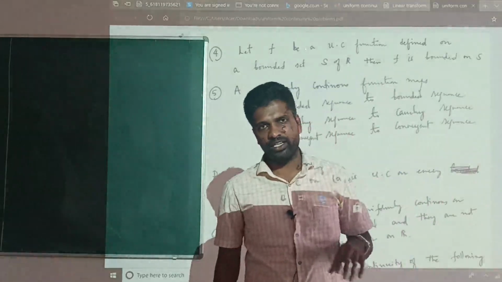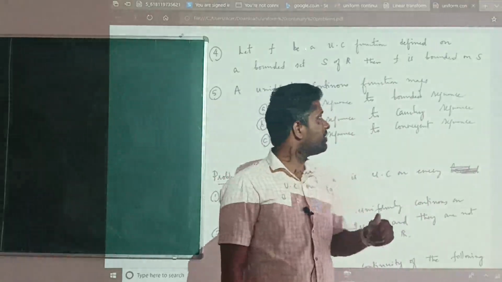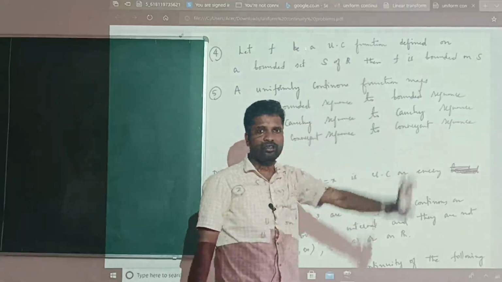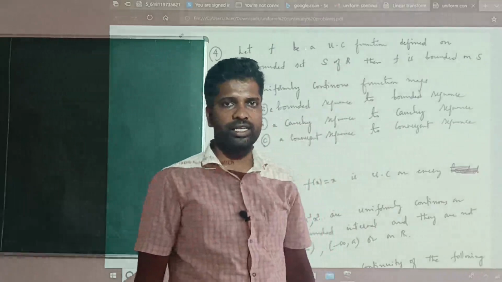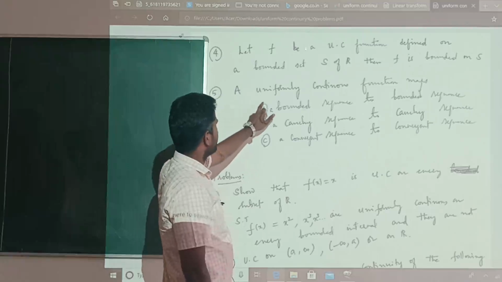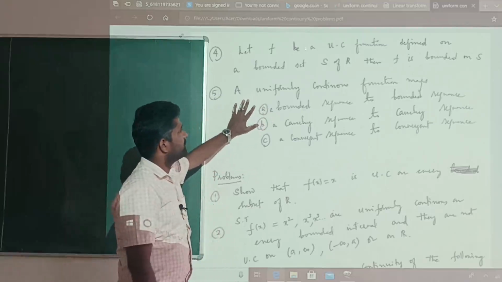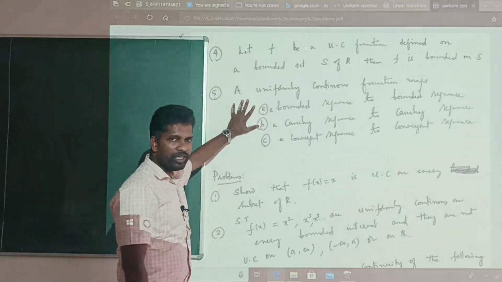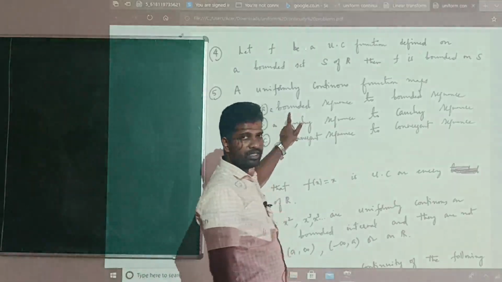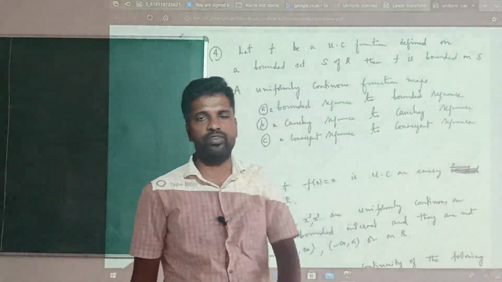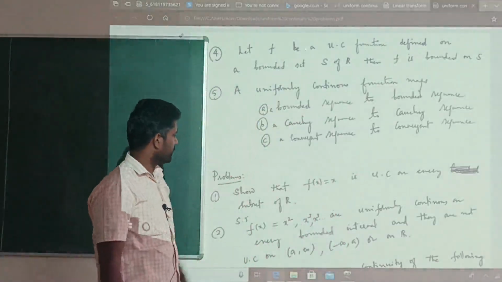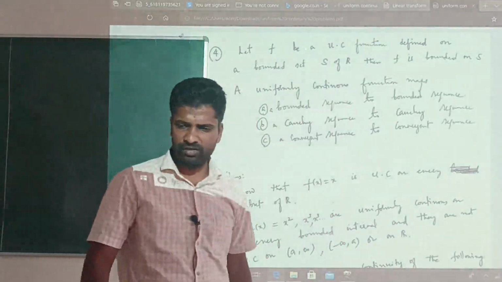If f is uniformly continuous, then f of s, where s is a bounded set, is also bounded. Idea is clear? Sometimes a question may arise in this way, so I added this remark. A uniformly continuous map maps a bounded sequence to a bounded sequence, a convergent sequence to a convergent sequence, and a Cauchy sequence to a Cauchy sequence. Then we have some problems. We will try to solve them one by one.